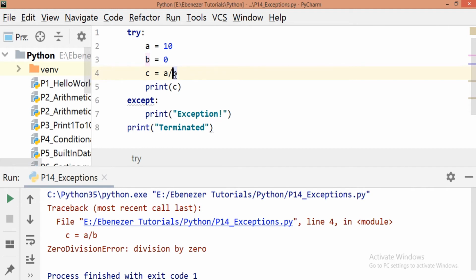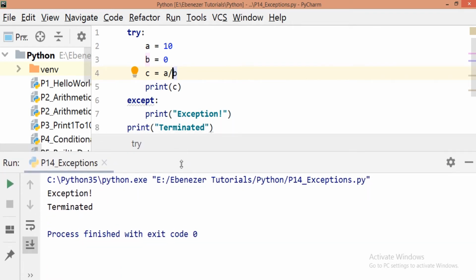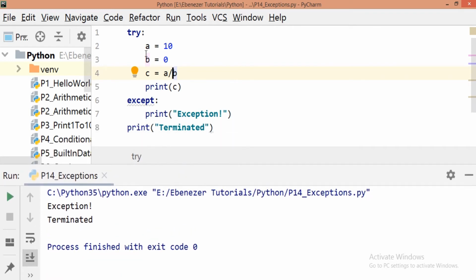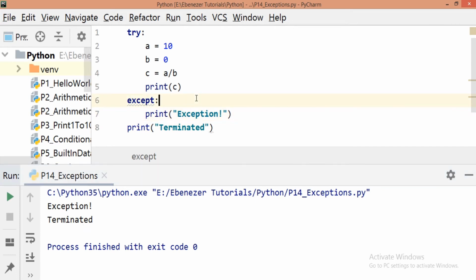But in case of exception handling, once we handle the exception, anything that is there after the except block also gets executed. Here we can see it did result in an exception, but it was handled effectively. It has executed the remaining part of the code also. Here I had printed terminated, and it has got printed over here. So this is the benefit of exception handling.